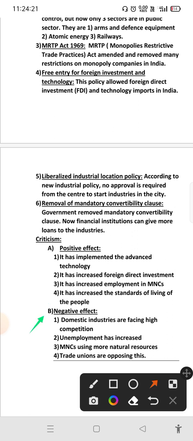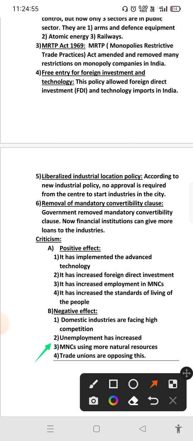The first one, domestic industries are facing high competition from foreign companies. You can see in the mobile industry, Indian manufacturing companies are unable to face competition from foreign companies. That's why Realme, Redmi, these companies are ruling now. Indian companies are not in a good position.